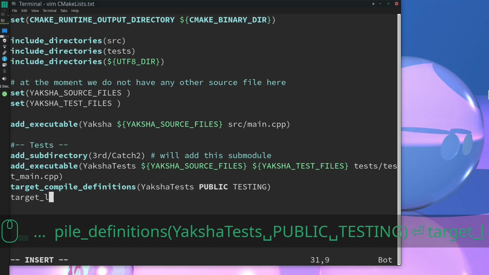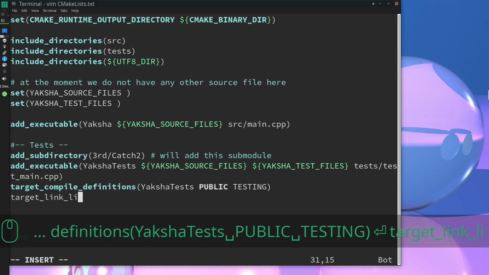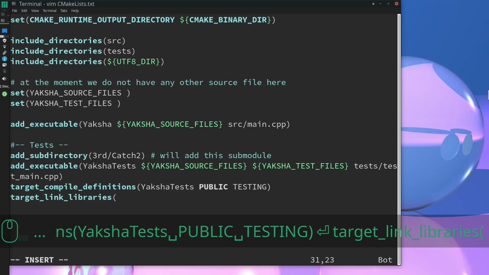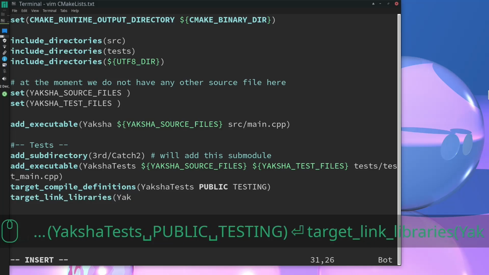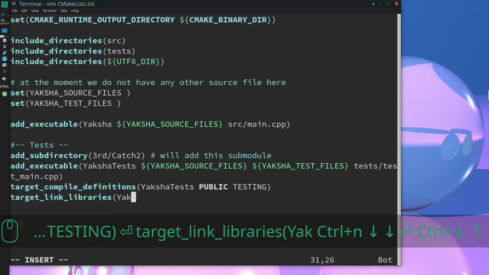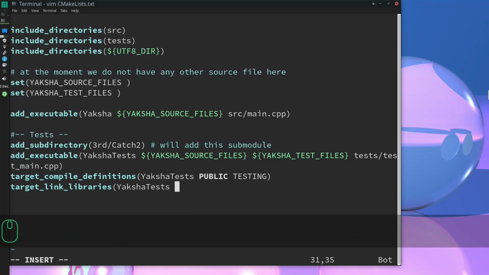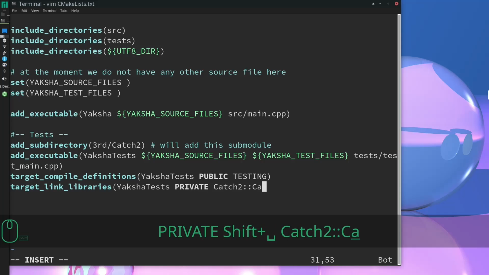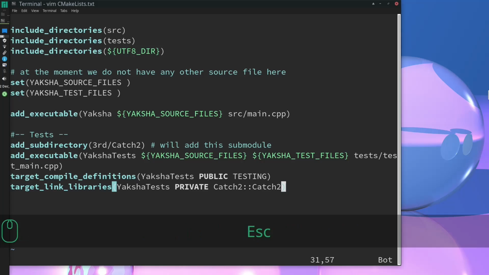Yeah, this is simply setting up the Yaksha test binary for testing purposes. Yeah, we need to link it with catch2. You can read about these things much more if you go to the catch2 documentation.